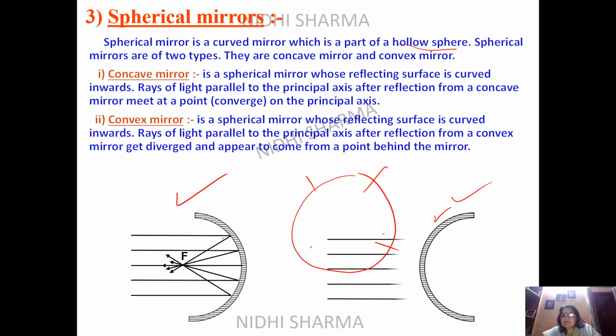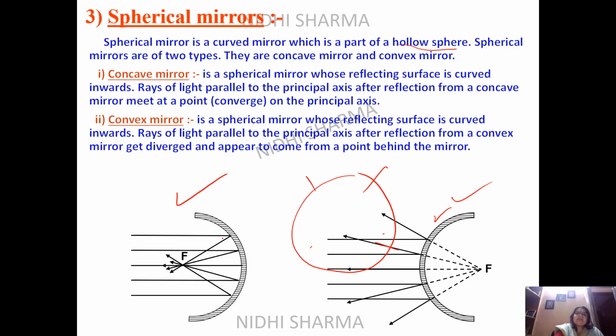You can see the parallel rays are coming on the convex mirror, but they are not being converged, they are being diverged. So you can see a virtual focus on the other side. That's an imaginary point. So you can see that this is the point of focus. In the concave mirror and convex mirror, the rays are appearing to meet here and they are converging to meet here.